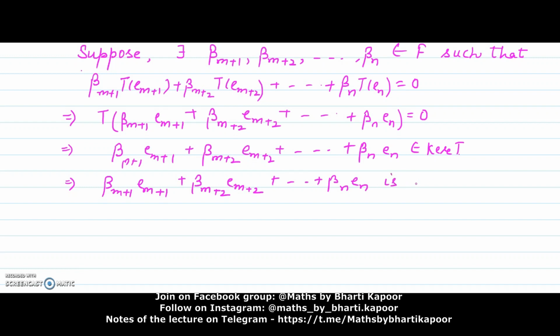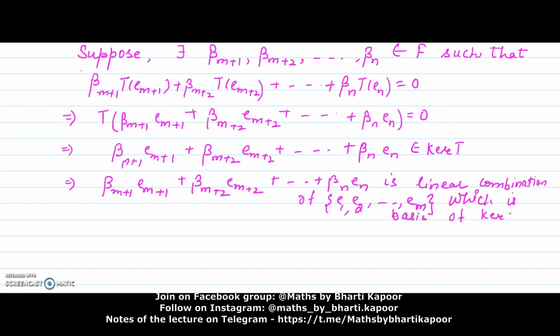So I can write that this element is a linear combination of E1, E2, up to Em, which is the basis of kernel T. So let's write this element as a linear combination of these elements.